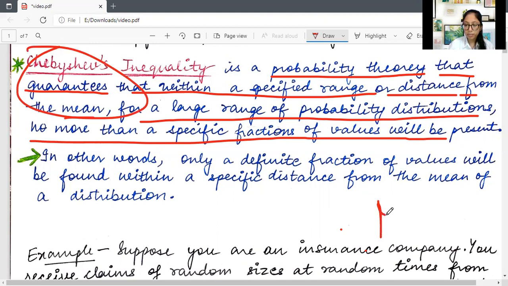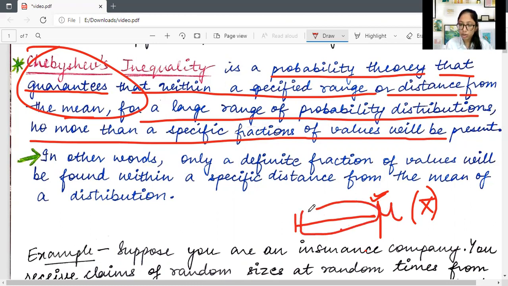It almost guarantees us that if this is the mean, we will denote the mean with mu. Earlier we used to denote it with x bar, or whatever the variable is with a bar over it. Now we will denote it with mu. So it says that for any probability distribution, from a specified distance from mu, within this distance only a definite fraction of values will be present and not more than that.